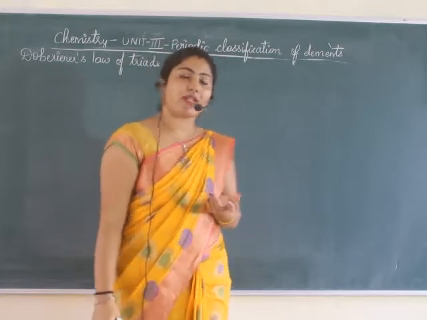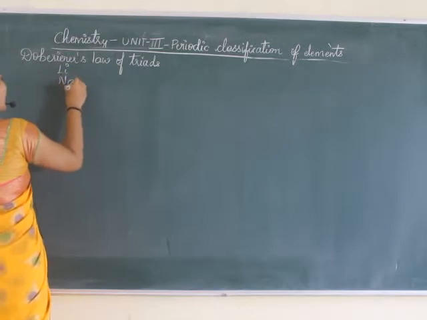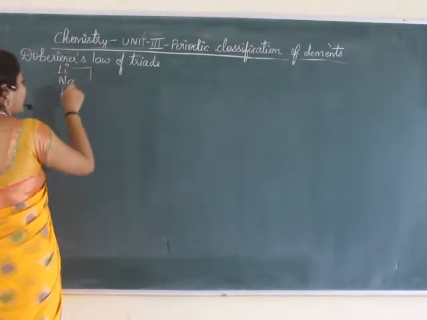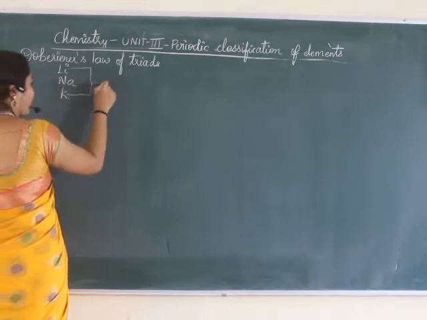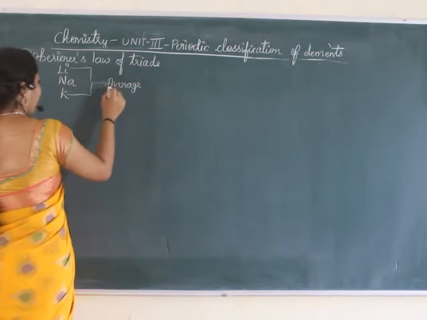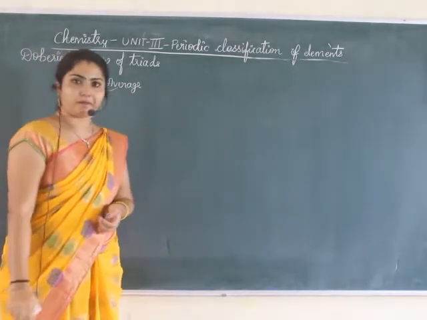And one more, what did he say? If for example it is lithium, sodium, potassium, then he said if you calculate the atomic mass of the first 2 and take average of it, that average atomic mass will be that of the middle element.